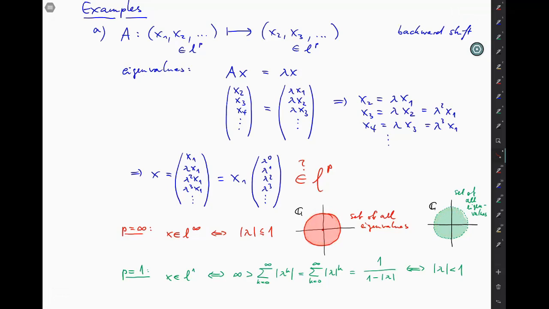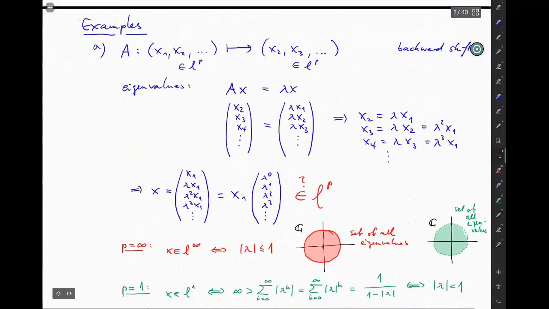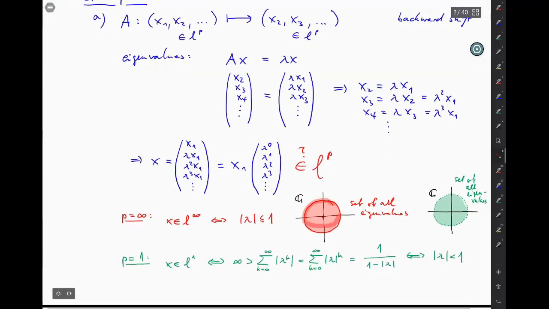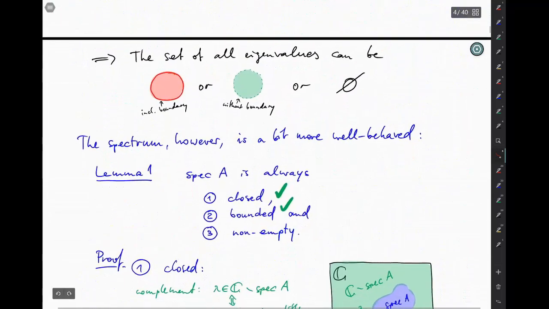Now, in both cases, we can say what the spectrum is, because we know that the spectrum is always a superset of the set of eigenvalues. So it must be at least the closed unit disk or the open unit disk here. On the other side, it is closed by our lemma 0.1.